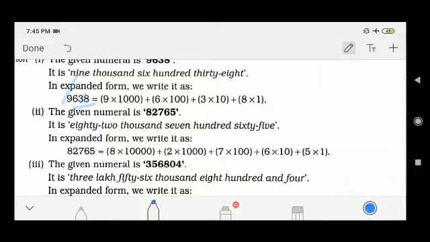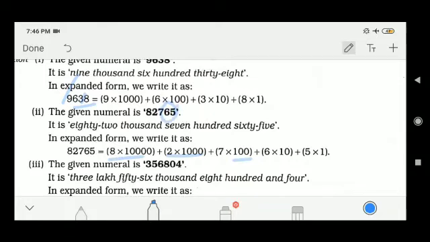Similarly, 82765, I can expand as 8 into 10,000, because after 8 four digits are there. Then 2 into 1000, because after 2 three digits are there. Similarly, 7 into 100, because after 7 two digits are there.